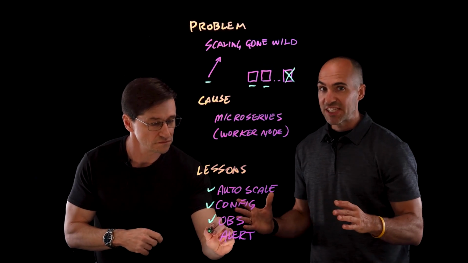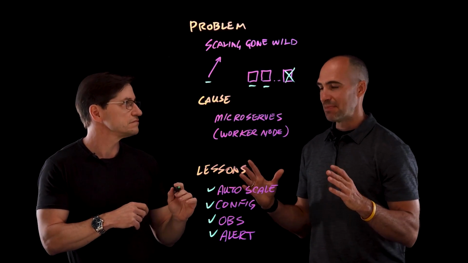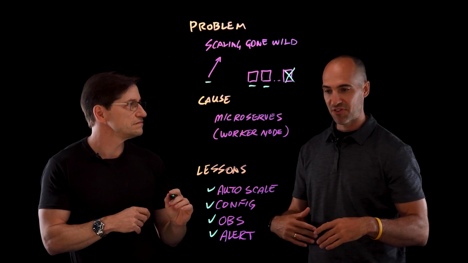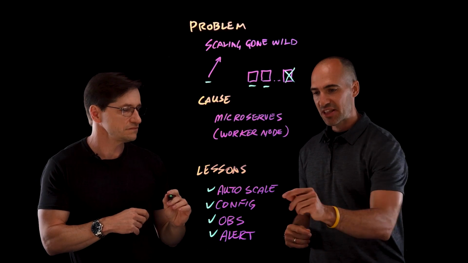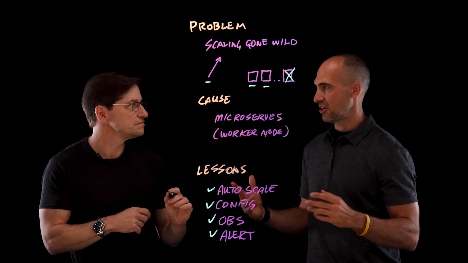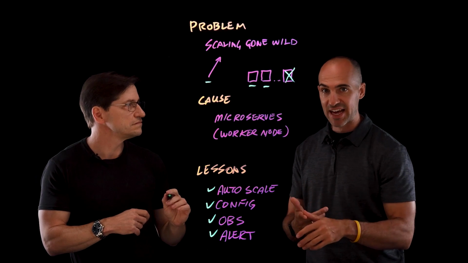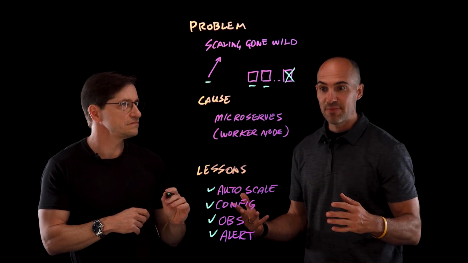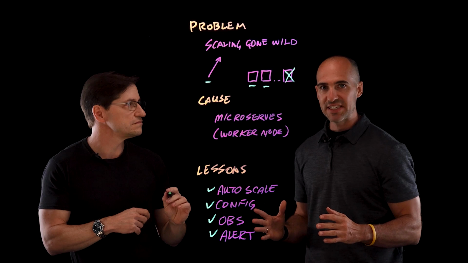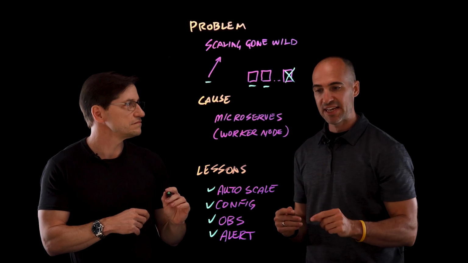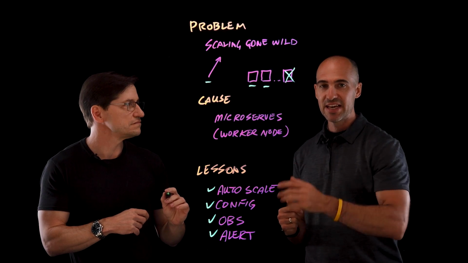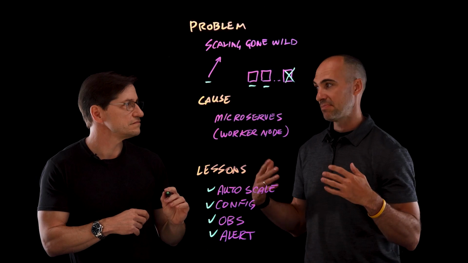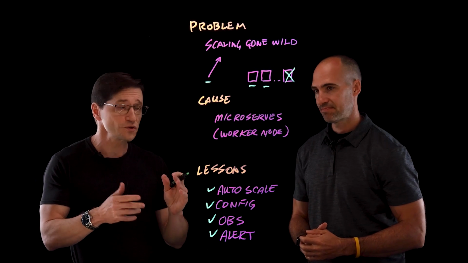Exactly, because no one is sitting around watching the monitoring or the logging dashboards for these events to take place. So that's where alerting and custom alerts, whether it's email, a Slack integration, a text message, we want to alert the right teams so that way they can come in and take the right action immediately and circumvent the problem that is building. Excellent. So that's our first one. Let's go on to our second one.